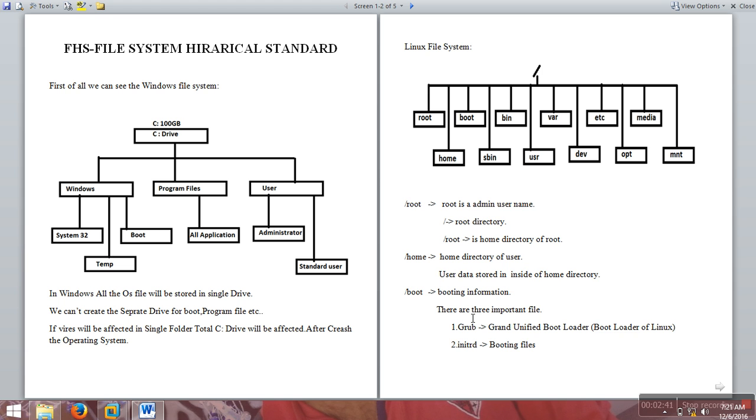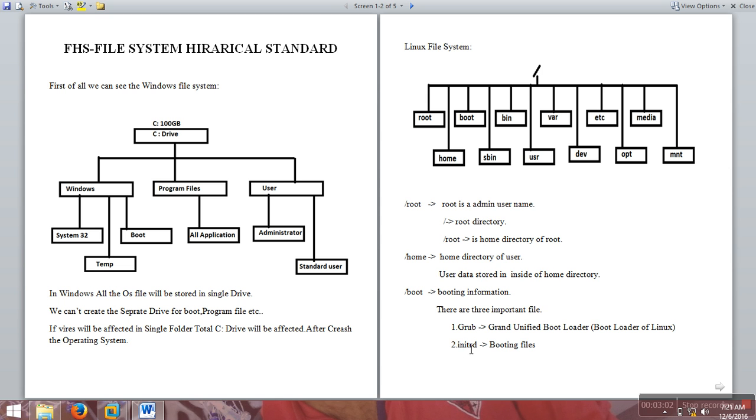In Linux, three important points are GRUB, init and the kernel. GRUB is the Grand Unified Bootloader. The GRUB menu is there in CentOS, and in CentOS 7 GRUB 2 is there. GRUB 2 is the bootloader of Linux. In the oldest versions, LILO was the Linux loader.